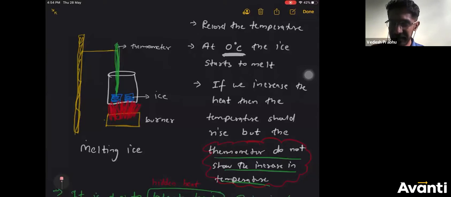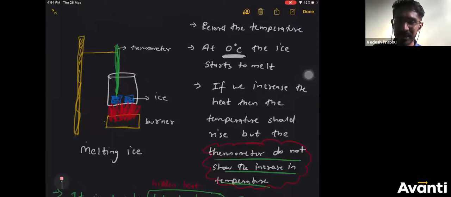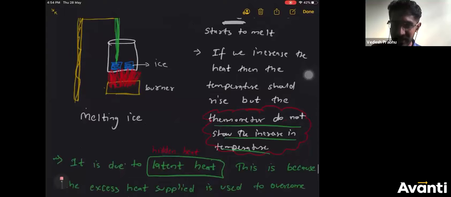Next, important point. This is where we define some important things. If we increase the heat, then the temperature should rise, because if I increase the heat of this burner, the temperature should rise. But the thermometer over here, this green color thermometer that I put, will not show any rise in the temperature.